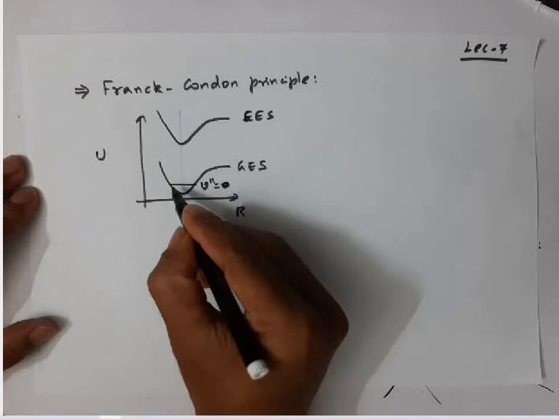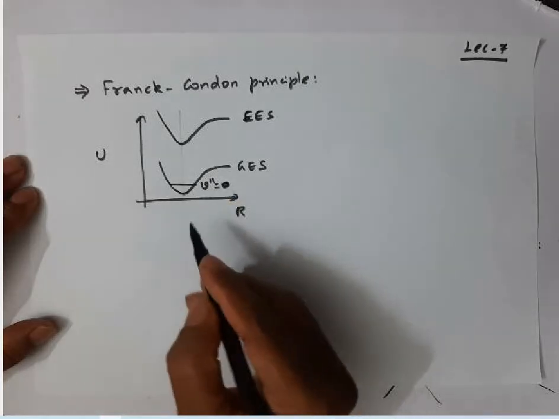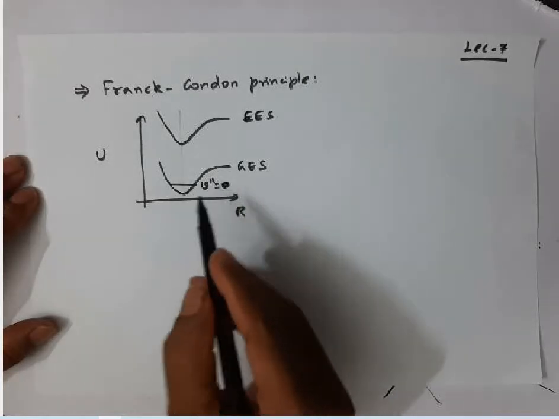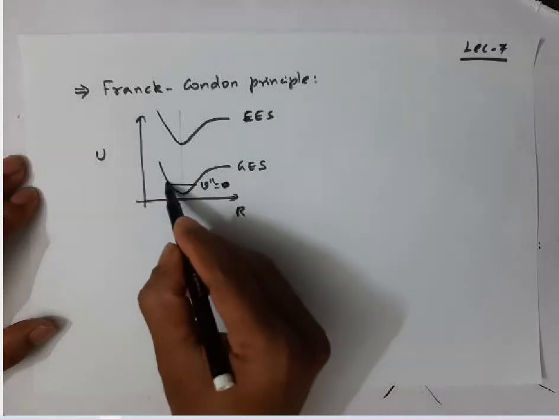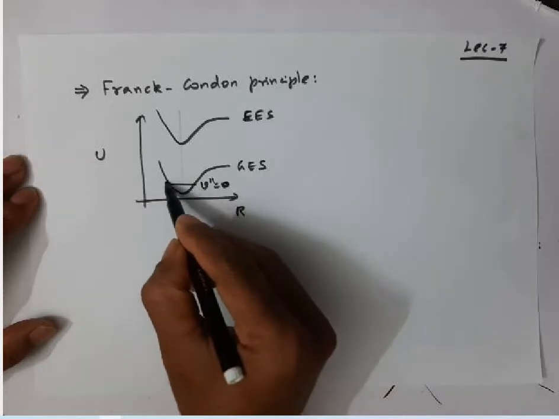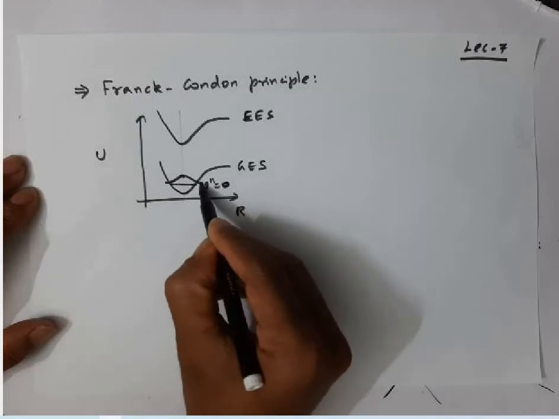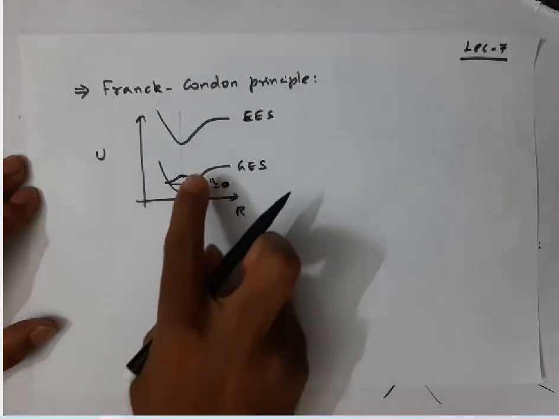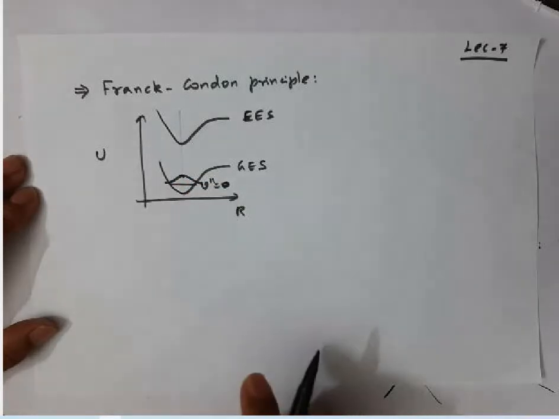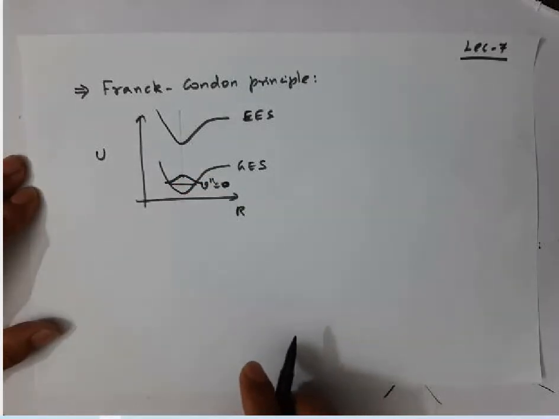And the vibrational state wave function of the ground vibrational state actually has this form. This is the wave function for the ground vibrational state.